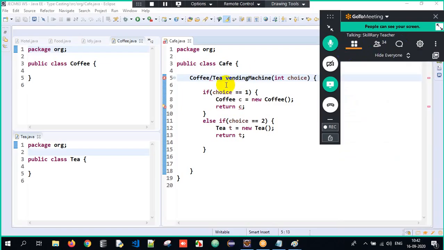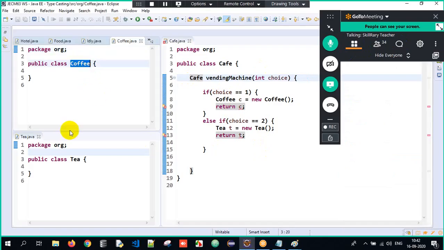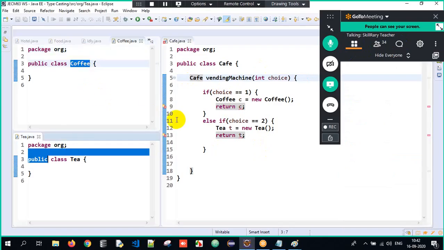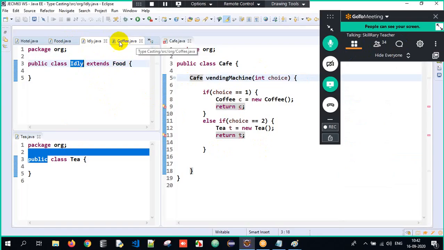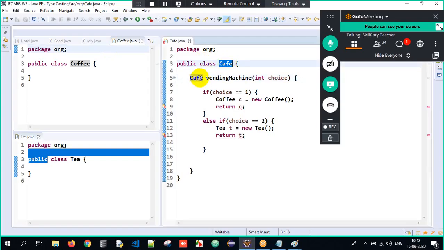I just cannot write it as cafe either. How are coffee and tea related to cafe? Without an is-a relationship, there's no upcasting. If you closely observe, idli had a common class called food. You cannot write it directly. So it's not that you have to write it as cafe.